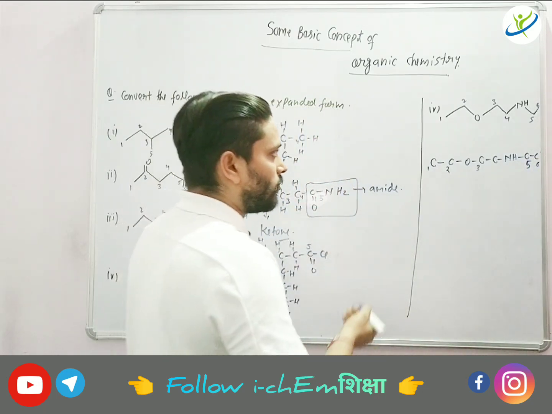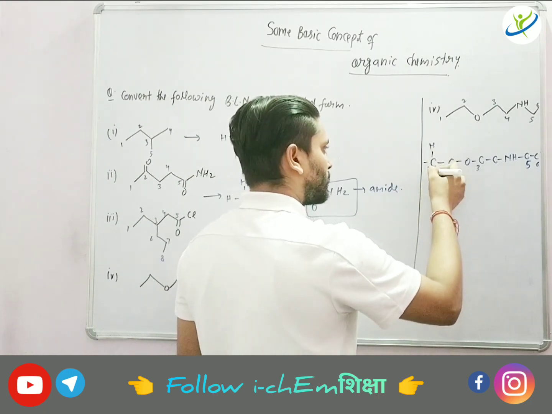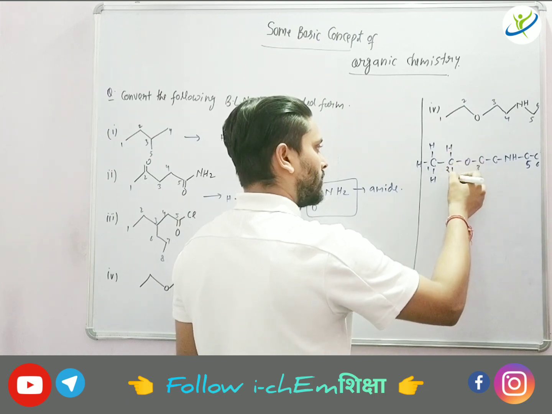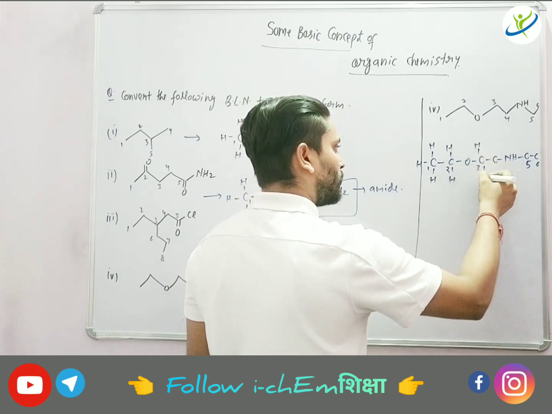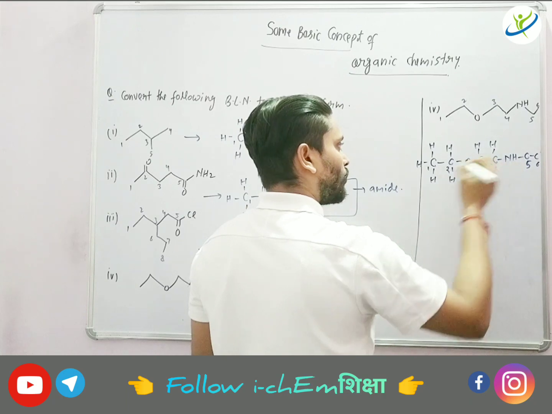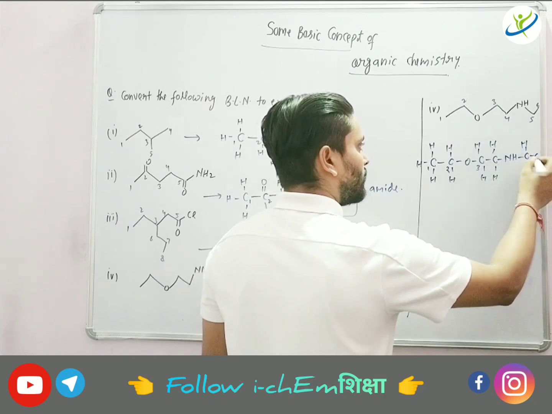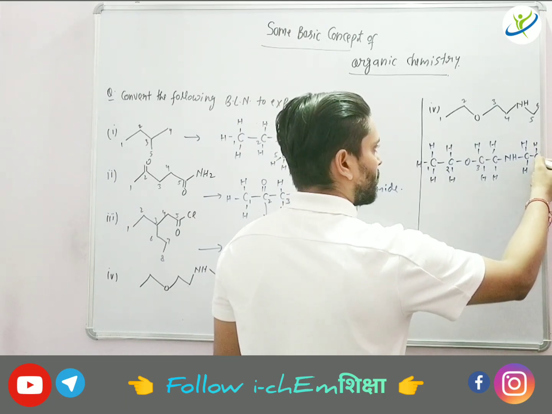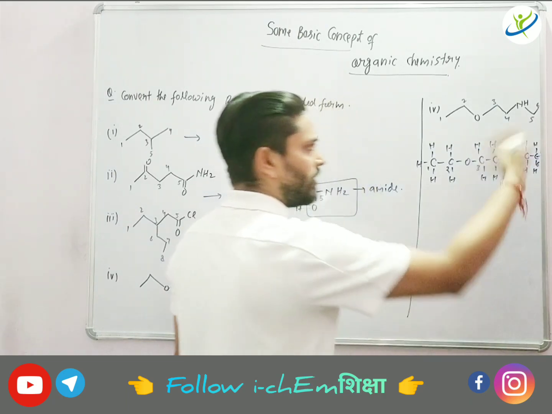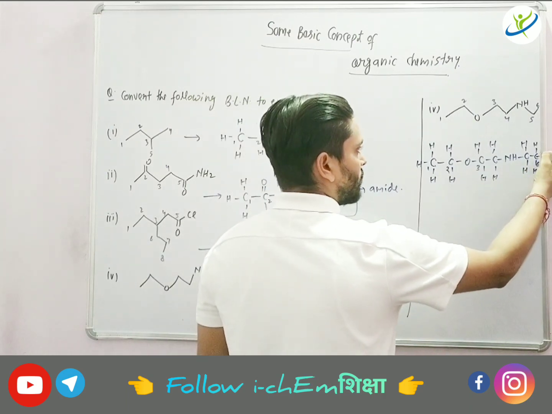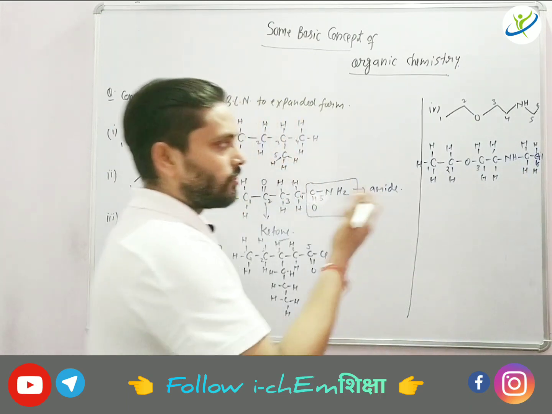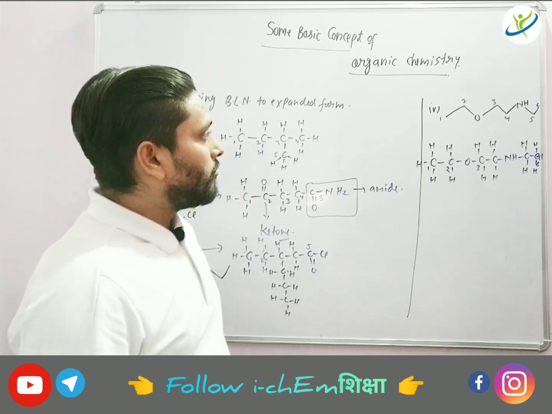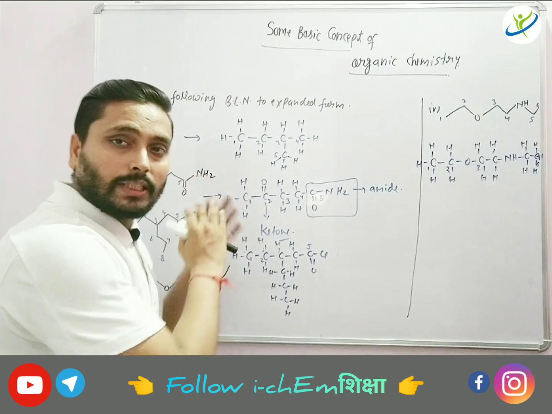Okay, now let's try to fulfill its valency. Right? On this carbon, here 2 hydrogen, here 2 hydrogen, right? And here 2 hydrogen will be there, and here 3 hydrogen will be there. 1 hydrogen will be there. You can draw that also like this. Okay, space is not there. You can understand this is self understood. So this is the way how to convert the BLN into the expanded form.